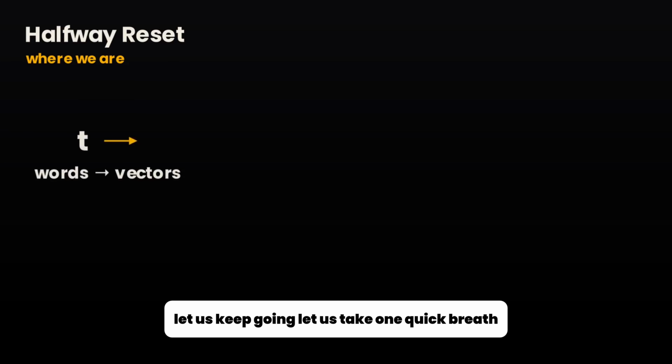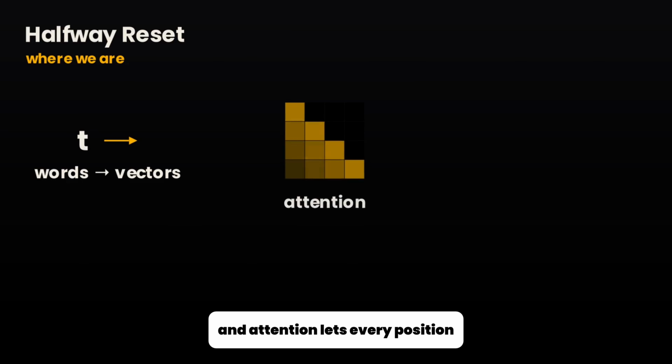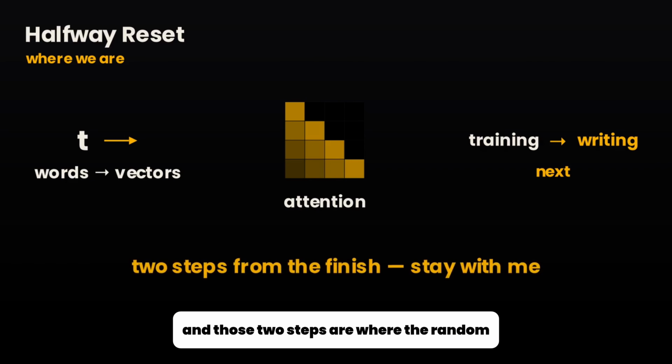Let us take one quick breath and see how far we have come, because words are vectors now, and attention lets every position look back at the ones that matter, which is the very thing the simple model at the start could not do. We are only 2 steps from the finish, and those 2 steps are where the random noise you saw at the very beginning turns into real sentences.